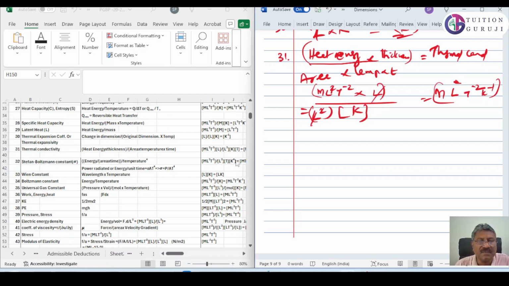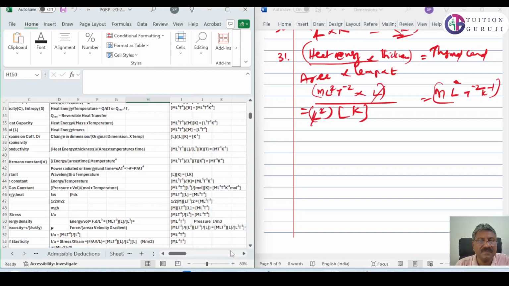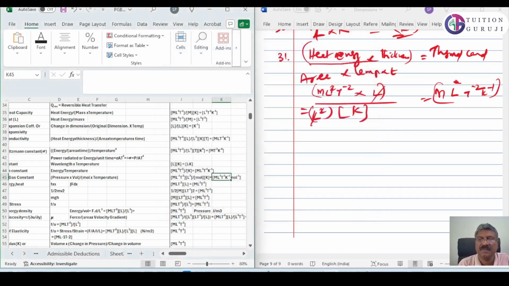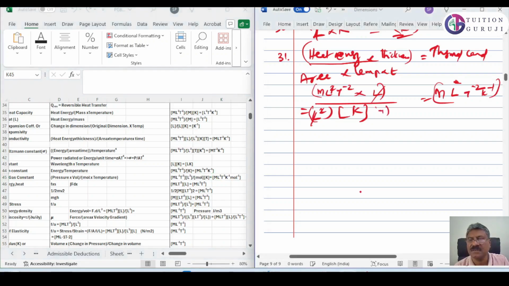So thermal conductivity is, yeah, this is a small mistake, that we forgot to add time here.